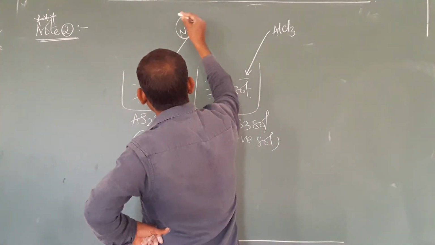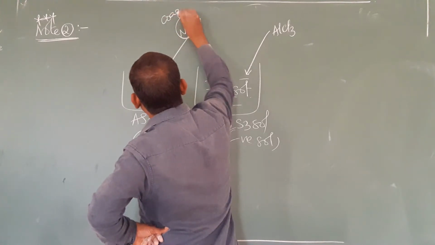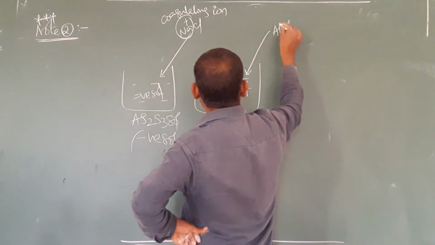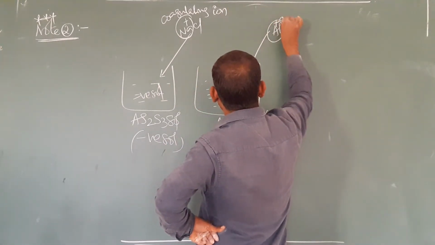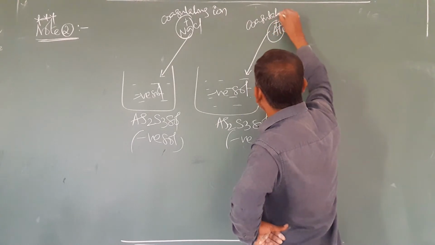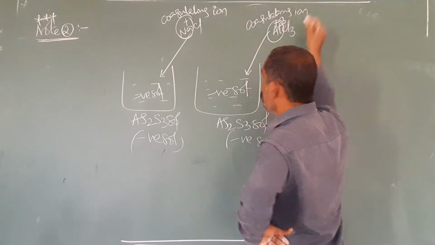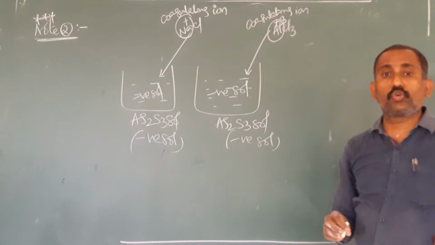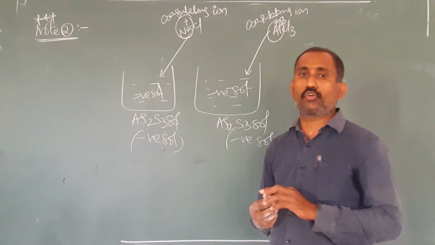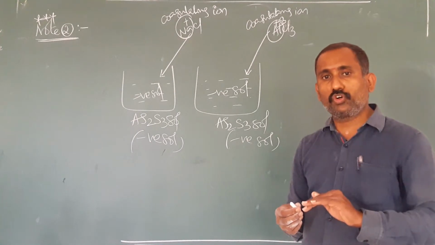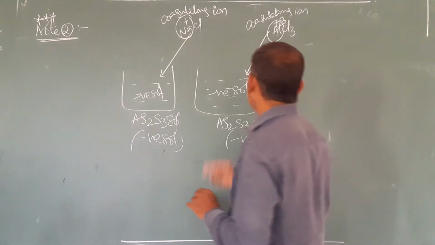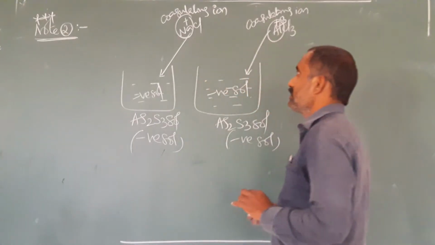Therefore, here Na+ is the coagulating ion, which causes coagulation. Here, Al3+ is the coagulating ion. Always remember that the opposite ion causes coagulation. For negative sol, positive ion causes coagulation. For positive sol, negative ion causes coagulation. No doubt about it.